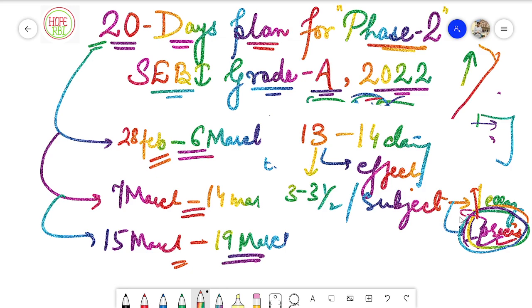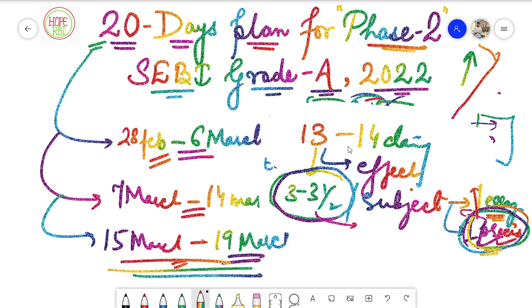You should be contributing at least some of the time to writing at least one essay or at least one precis, so that you would be much prepared for the examination. And you have to dedicate at least 3 or 3.5 hours per subject in your daily timetable. That is a must, and these should be effective hours. Talking about these days, I also forgot a very important thing: even if you have taken any kind of course and you are attempting mocks, you have to take one day out of these 7 days for attempting only mocks.